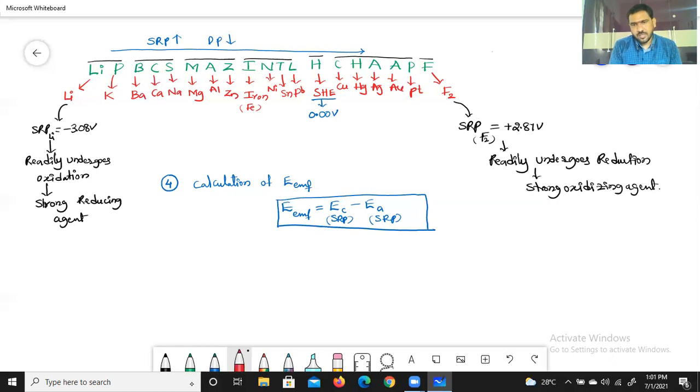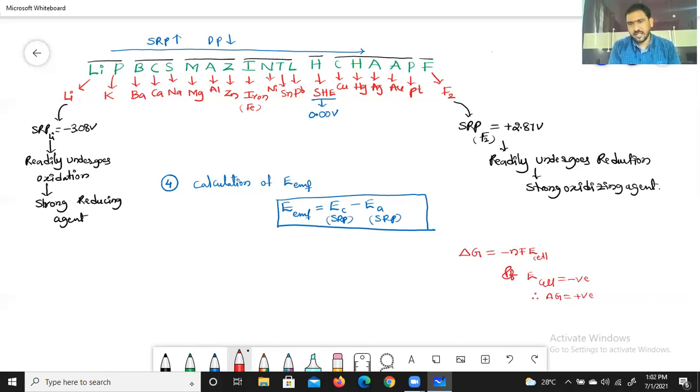Here, del G is equal to minus nF E cell. If E cell is negative, then del G will be positive. Already a negative is there: negative, negative, positive.